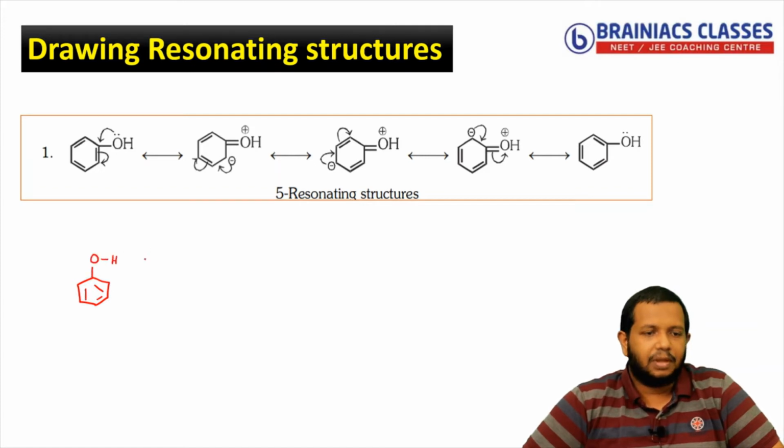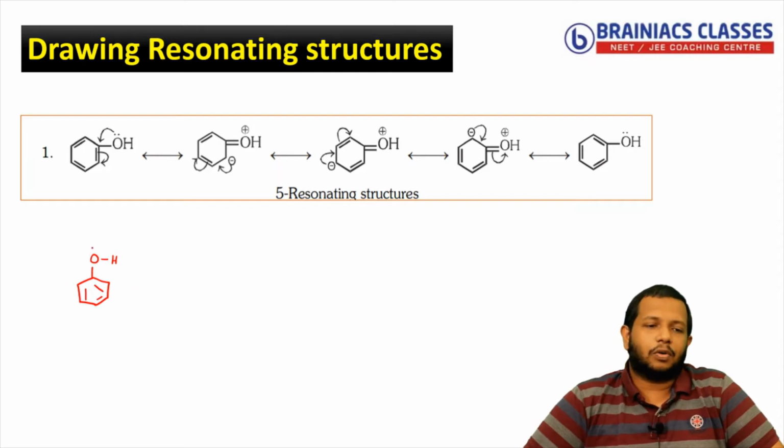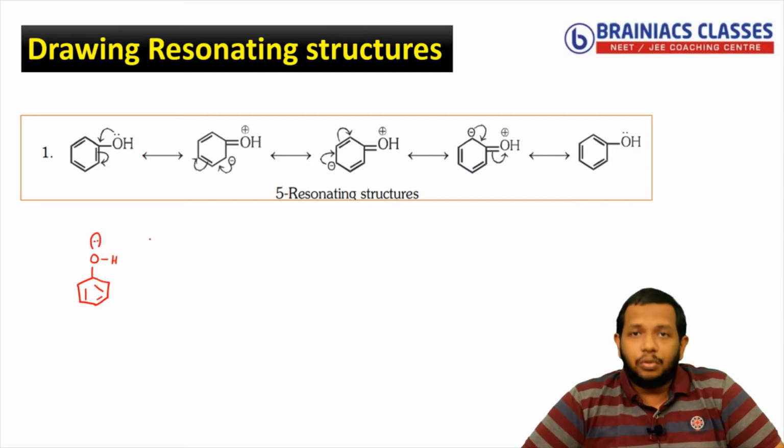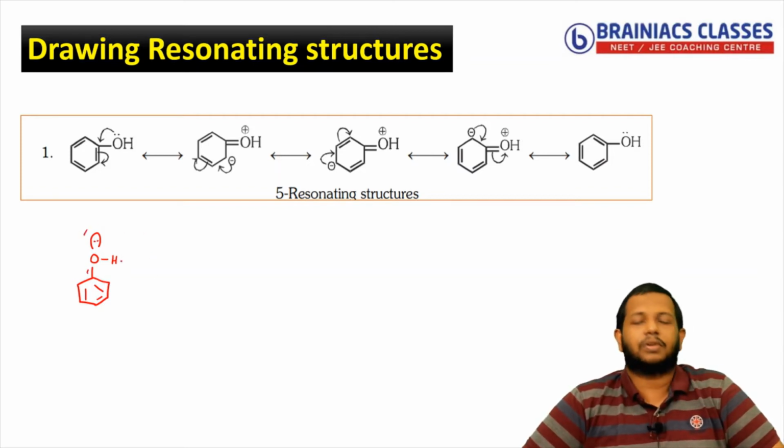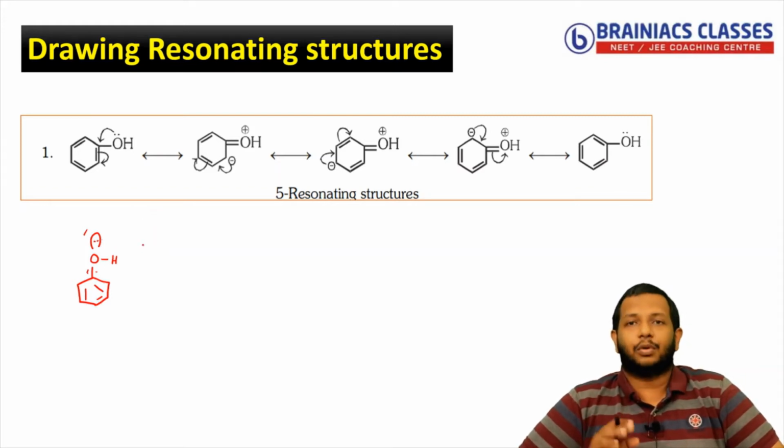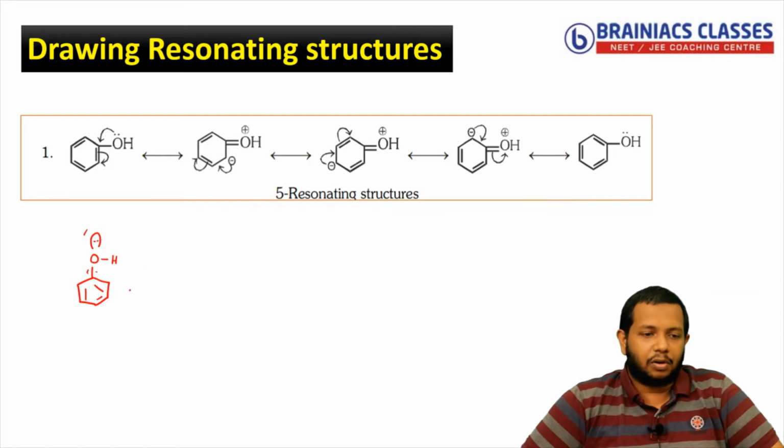Now what is the presence of oxygen? Whenever oxygen is present, we know that a lone pair is present here. Then single bond, then double bond, so that means there is conjugation. Lone pair, single bond, double bond, single bond, double bond, single bond, double bond, like that it goes. Whenever a lone pair is in conjugation with the double bond, what is the rule? The lone pair should shift towards the pi bond. So how will I draw the next resonating structure? Please listen here.